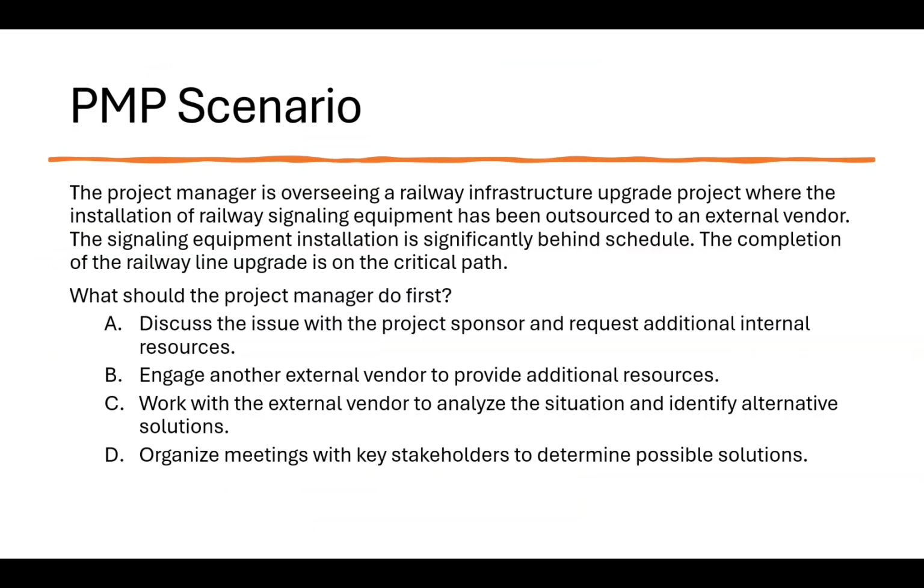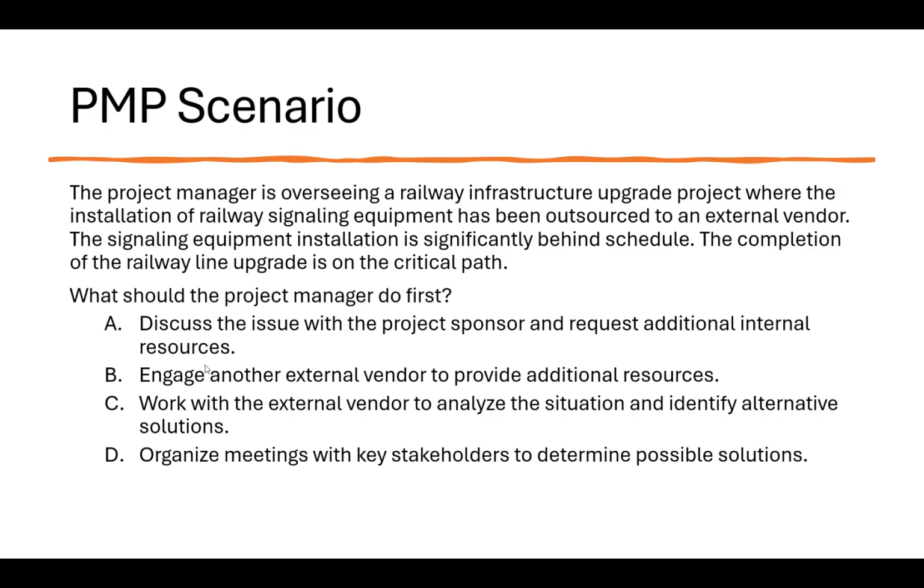So we have a scenario. The project manager is overseeing a railway infrastructure upgrade project where the installation of railway signaling equipment has been outsourced to the external vendor. The signaling equipment installation is significantly behind schedule. The completion of the railway line upgrade is on critical path. So what should be done in this scenario?